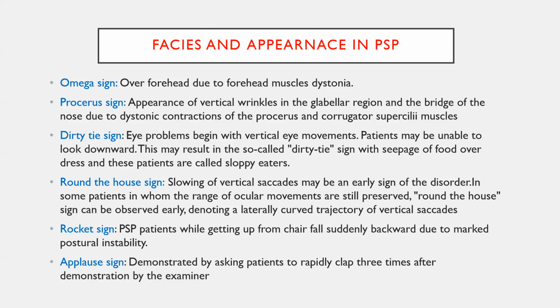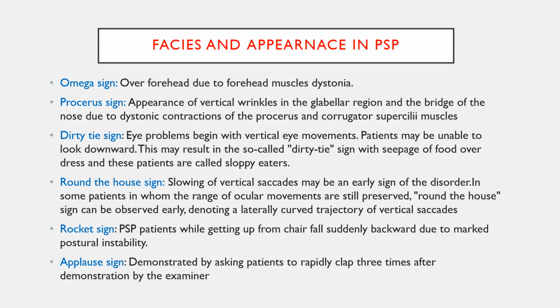Facial appearance in progressive supranuclear palsy. This is very important. Sometimes you may get as exam cases idiopathic Parkinson's disease and progressive supranuclear palsy. So these are the facial signs that are described. As I told earlier, omega sign is forehead overcontraction that is leading to the surprise look or astonished sign. Procerus sign, due to over contraction of the procerus and corrugator supercilii, will lead to increased vertical wrinkles on the glabellar region. Dirty tie sign, due to the soiling secondary to the down gaze palsies.